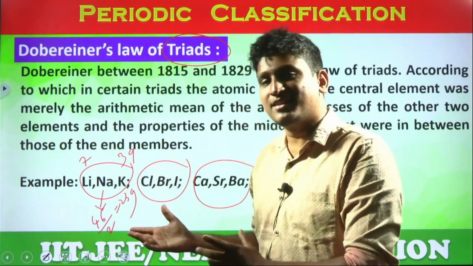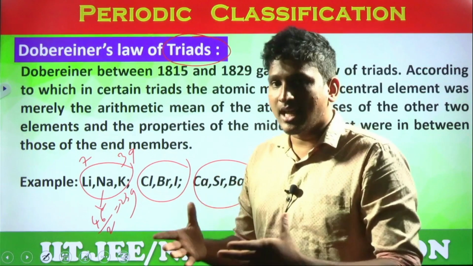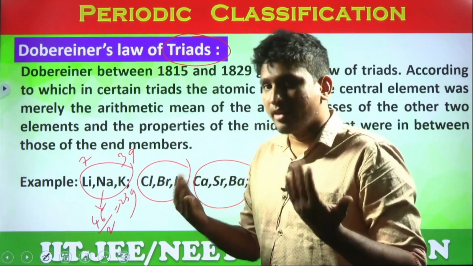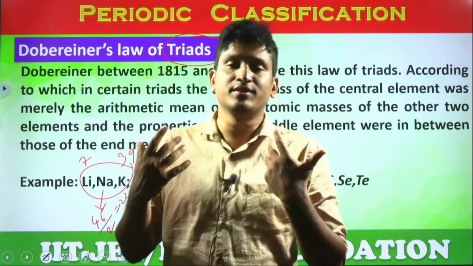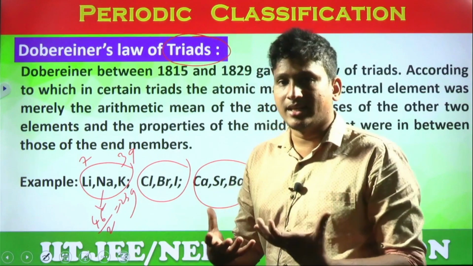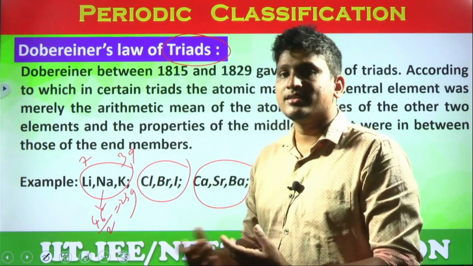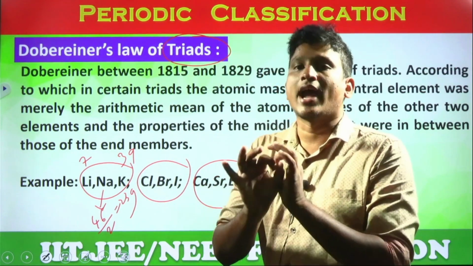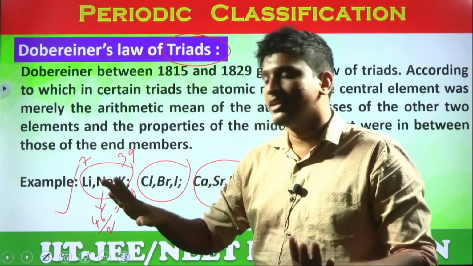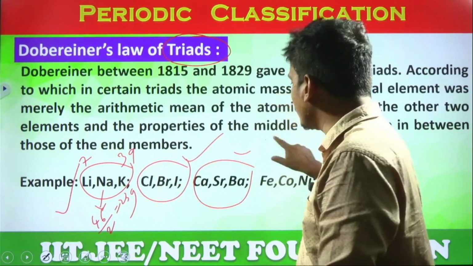Does it work for all the triads? At that time when he classified, he got almost all the values. But now we have very sophisticated techniques to find atomic masses so precisely. Whatever masses Döbereiner gave, they are not so accurate. This law is applied only for this triad, and is not applied for all the remaining triads.